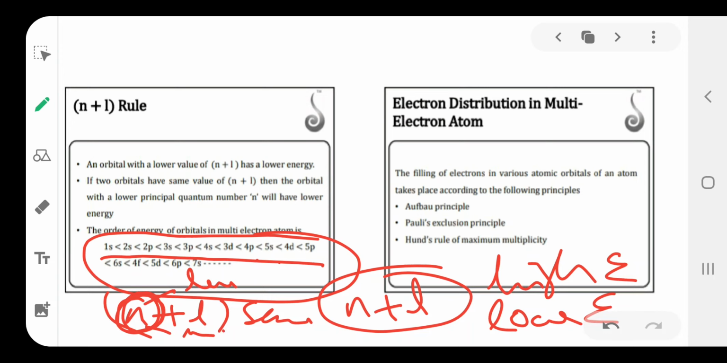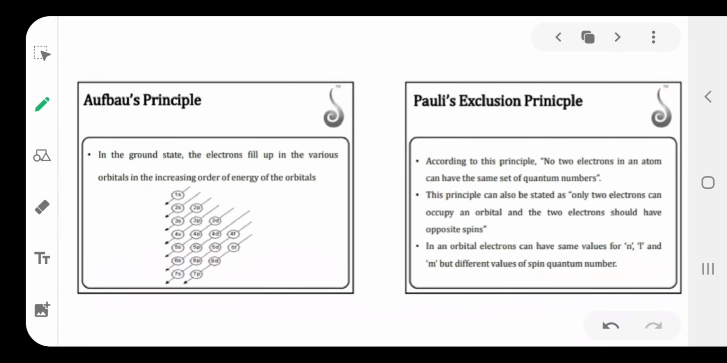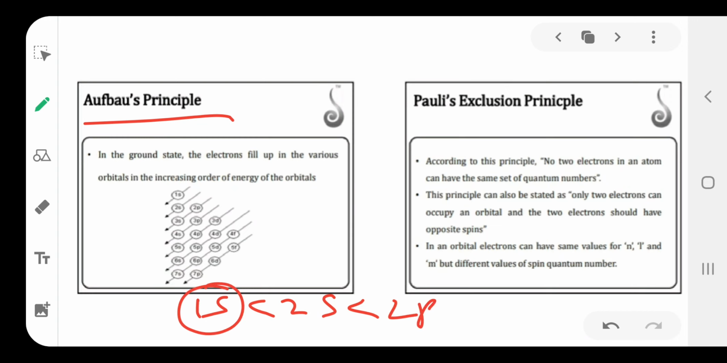The next one is the distribution of electrons in atomic orbitals. Follow the 3 rules. Aufbau rule means electrons first enter into the lower energy orbitals. After the lower energy orbital is filled, then electrons enter into the higher energy, and after that the still higher energy. So after 1s is filled, electrons enter into 2s. After that electrons enter into 2p. That is the Aufbau principle.